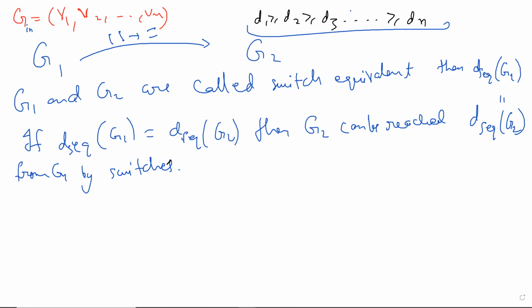So if two graphs have the same degree sequence, we are claiming something strong. We are saying that you can go from one graph to the other by some switches like these. So it's like every orbit is sort of connected, something like that. Okay, well, that's maybe not correct.